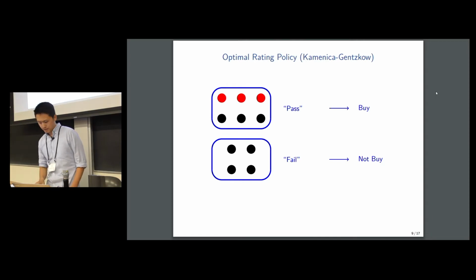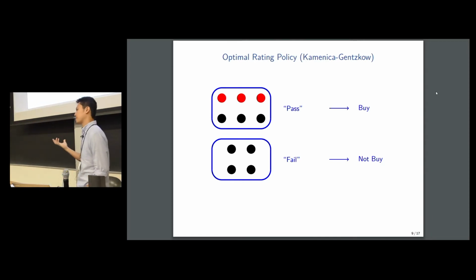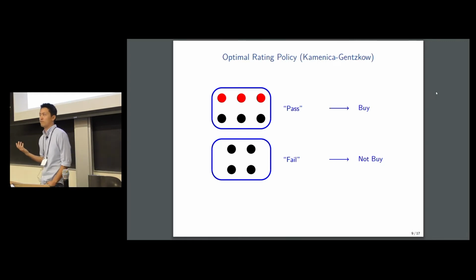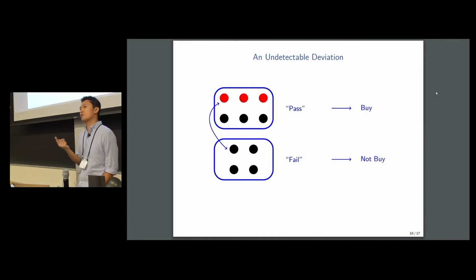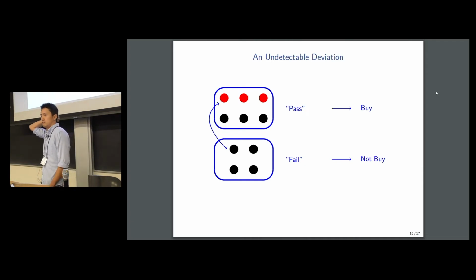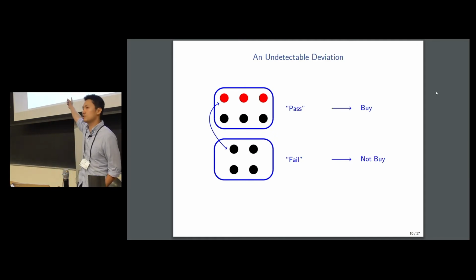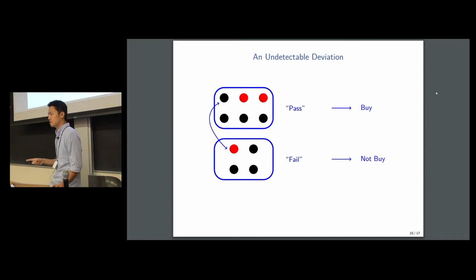To understand why, notice that from the buyer's perspective, all that she sees is that there are 6 passes and 4 fails. So one thing the seller can do is to simply swap a good car from the passing grade with a bad car from the failing grade. This does not change the fraction of passes and fails, so this deviation is not going to be detectable. But this deviation is also profitable because the seller is still selling 6 cars, but out of the 4 cars that he's not selling, one of them is actually a good car, and he's getting a higher reservation value out of it. Because there's an undetectable and profitable deviation, this rating policy is not going to be credible.